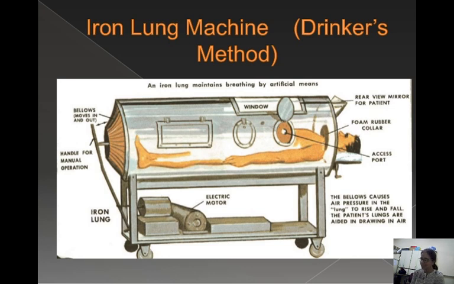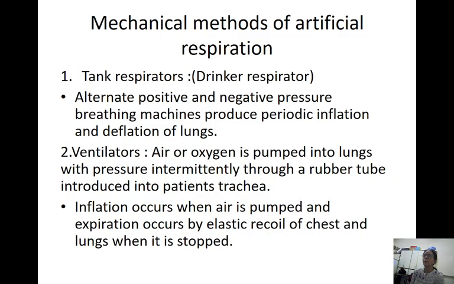This method has alternate positive and negative pressure breathing machines inside the chamber, which produce periodic inflation and deflation of the lungs. When positive pressure is given, it produces the inflation. When the pressure is not there, it produces the deflation of the lungs.